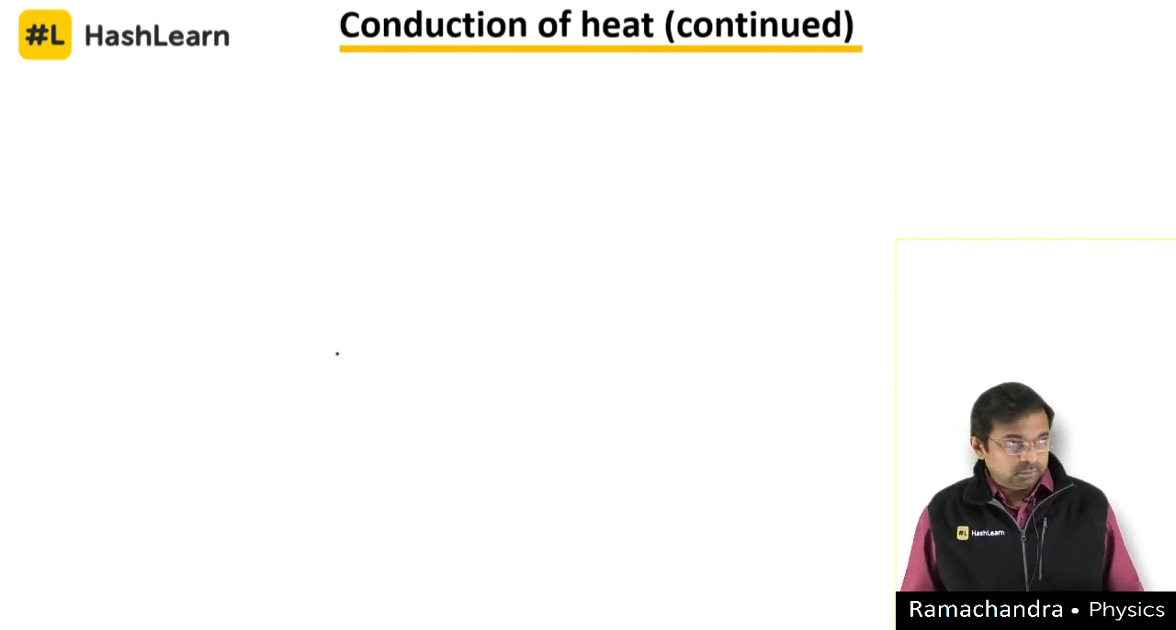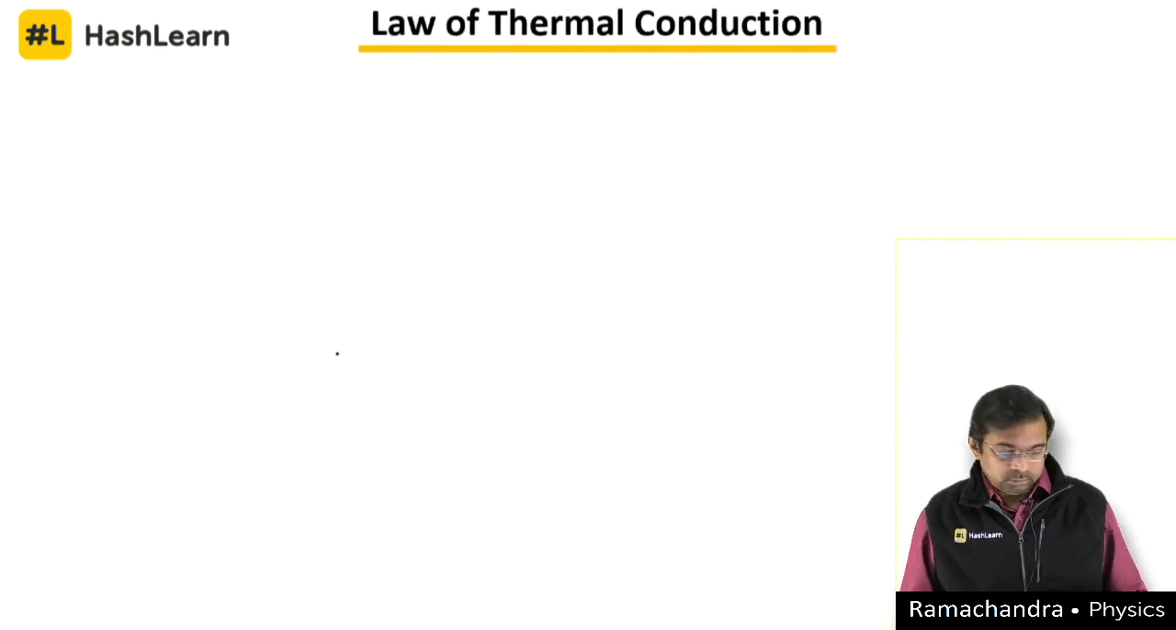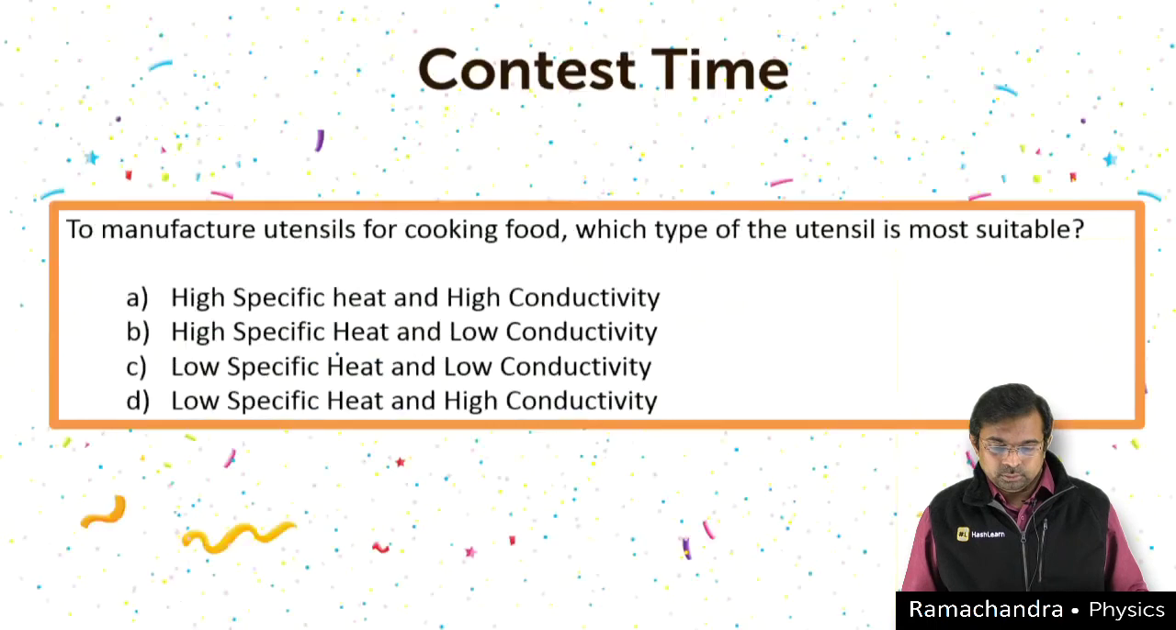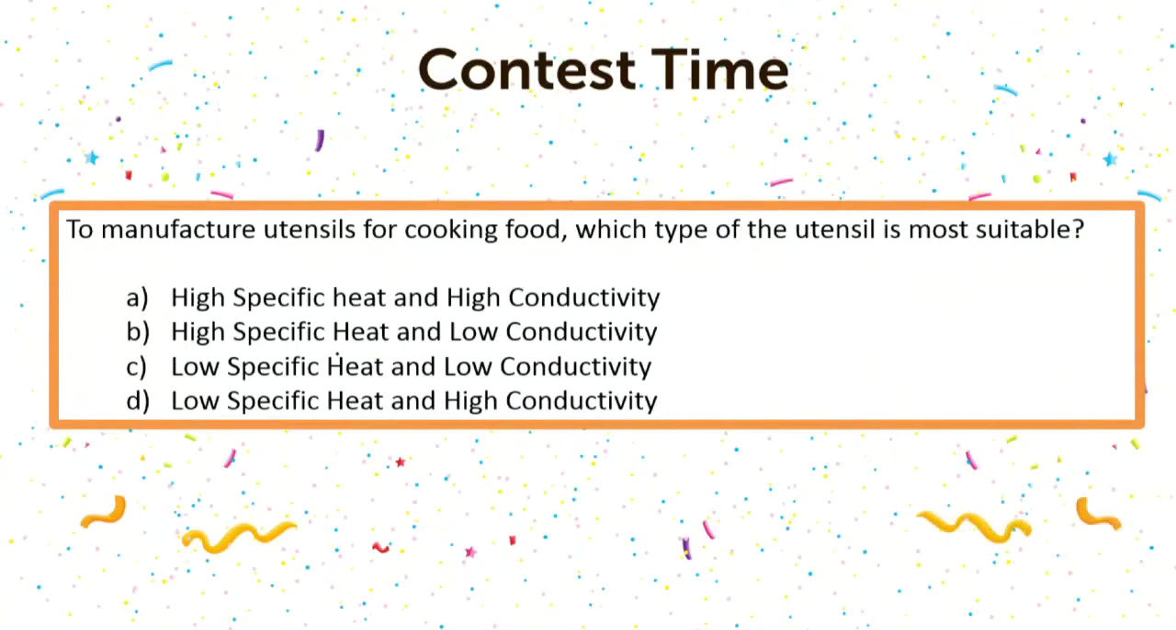Okay. So now we'll go to today's contest time. You have only 60 seconds, guys. The question is, to manufacture utensils for cooking food, which type of the utensil is most suitable?